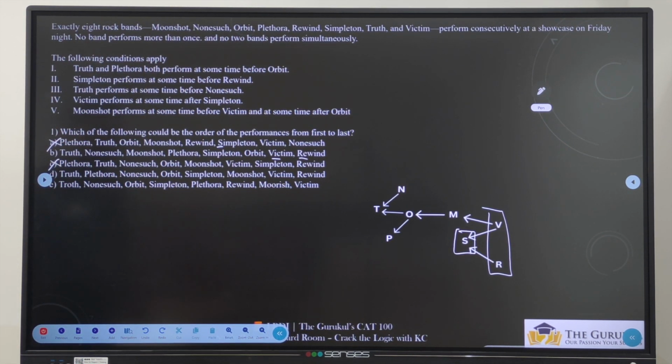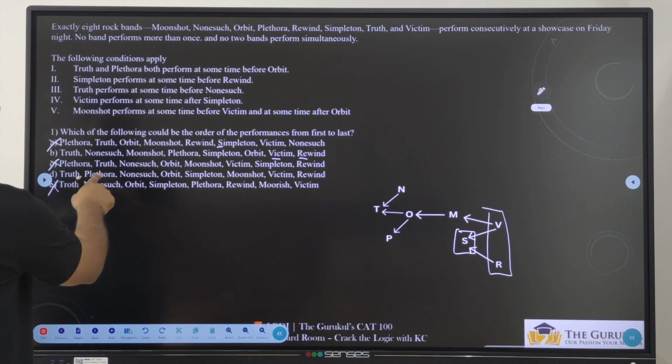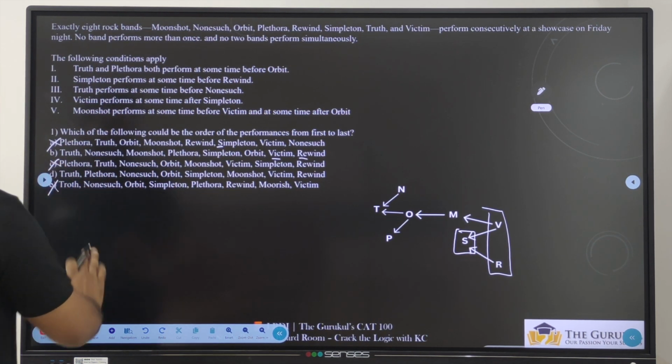Now T and P should come before O. Before O, T and P should come. Only T is there. This is not the answer. Before O, T and P, good. Before O, T and P, good.